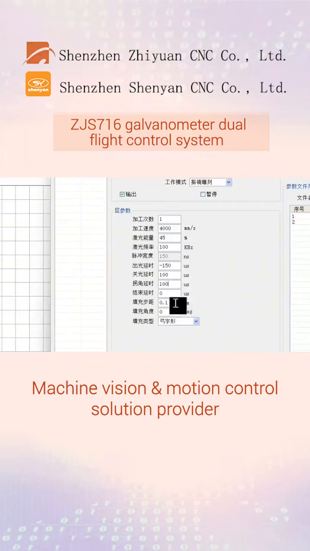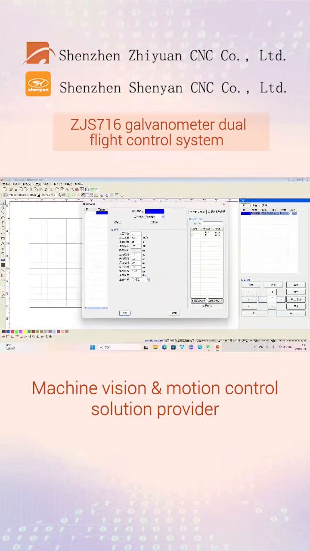Appropriate corner delay can eliminate the rounded corner phenomenon during right-angle carving. The end delay is the time to wait for the laser to completely shut down. The laser delay should be set according to the actual situation.